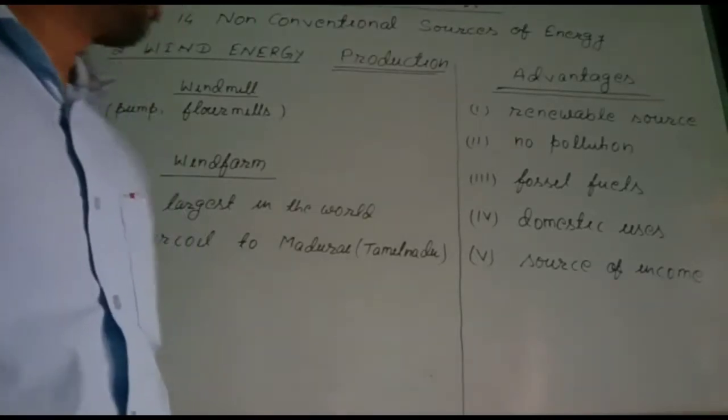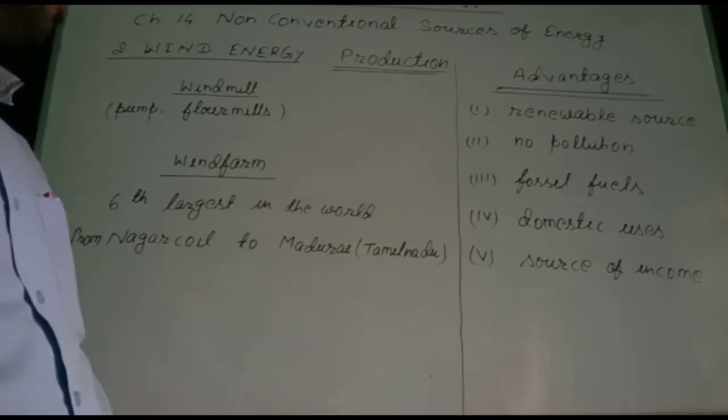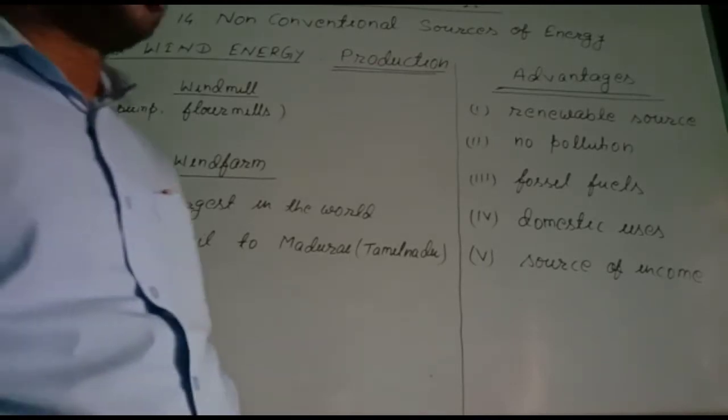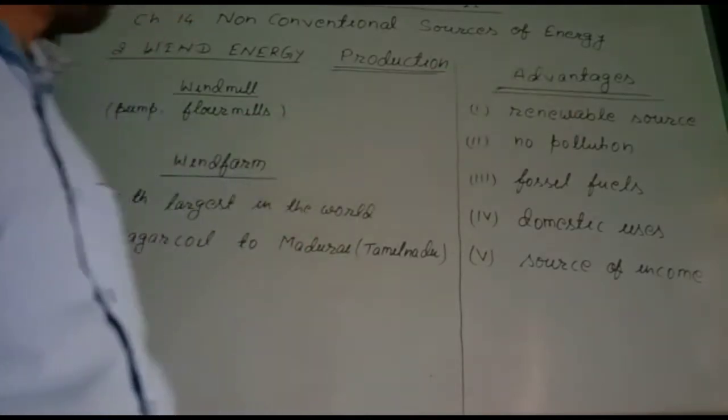In this period of geography, chapter 14, non-conventional sources of energy, is continued. In the first video class of this chapter, you saw the explanation of solar energy, its production and its advantages. The second topic in our syllabus of this chapter is wind energy. Regarding wind energy, today we will see the production and the advantages.